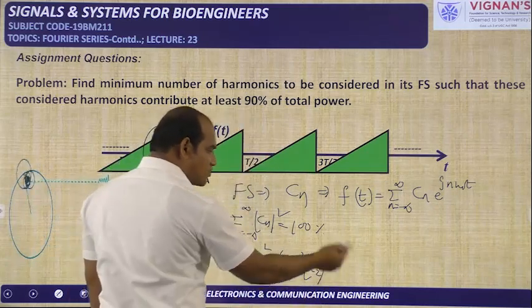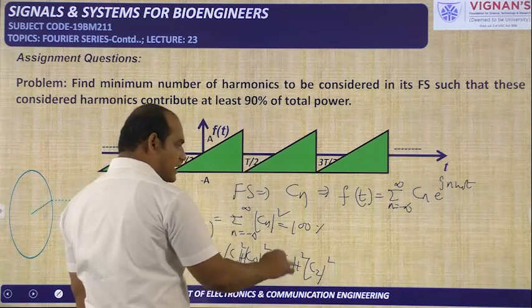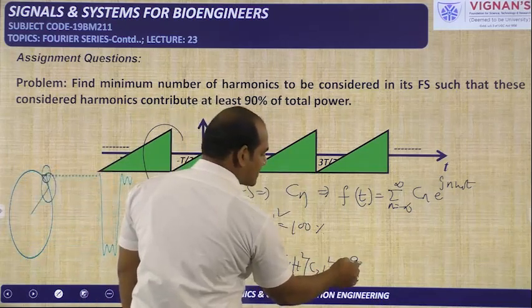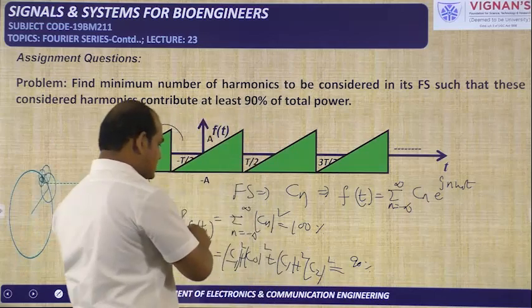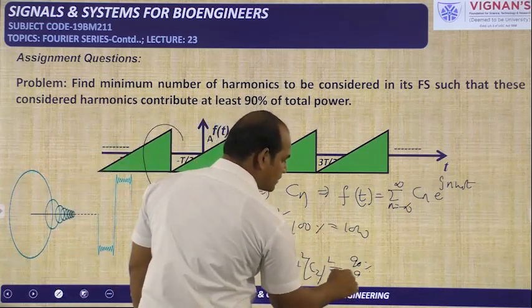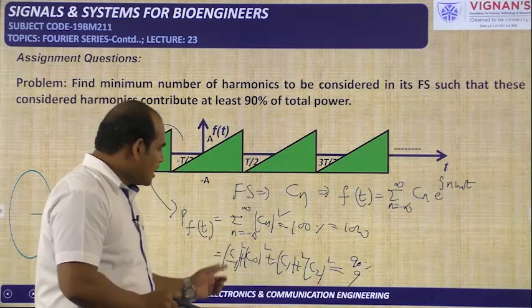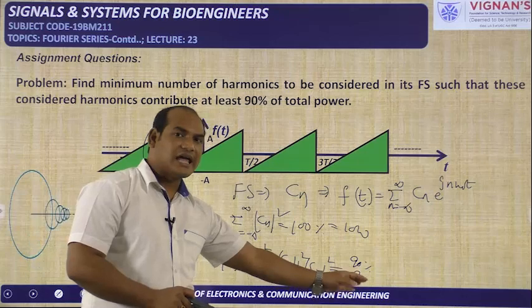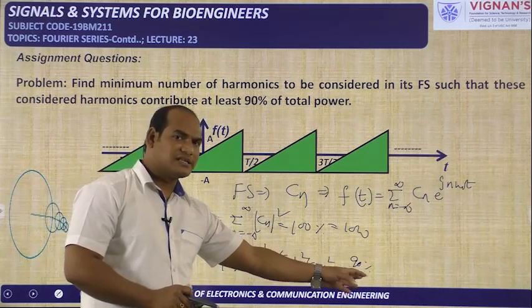Up to what harmonics, how many terms you need to take here, so that it is equal to 90% of the total power. For example, if this entire power is 10 watts, it must be equal to 9. So how many terms do you need to take in order to equate it to 9, or 90% of the total power? That is what we have to find.